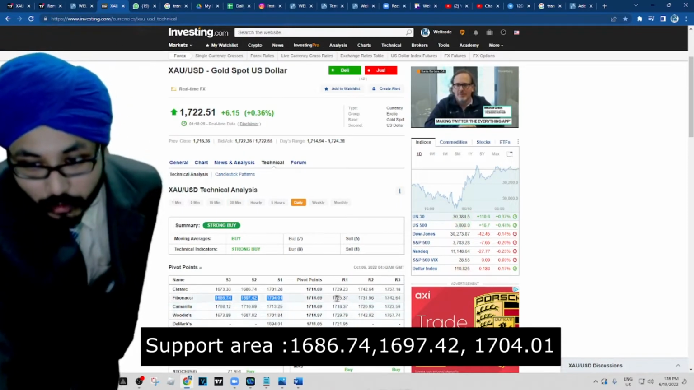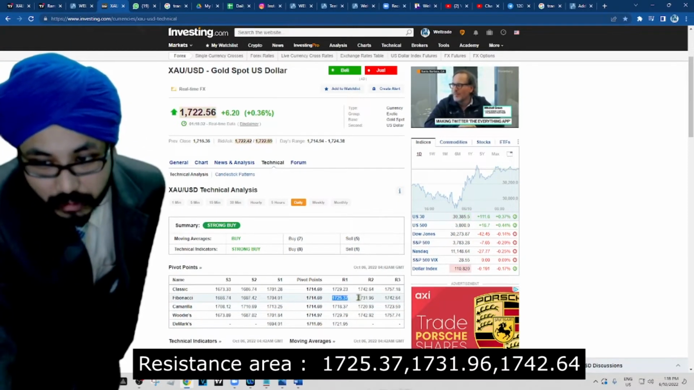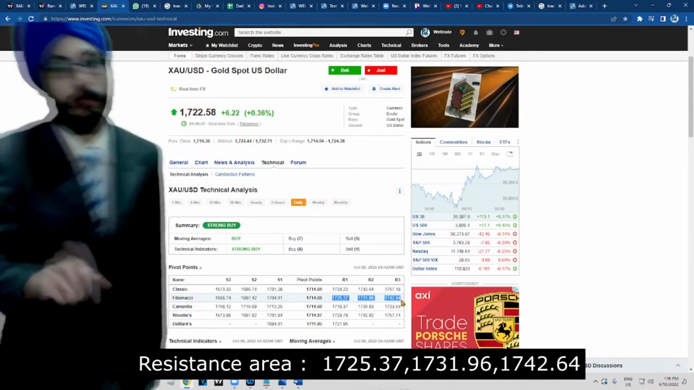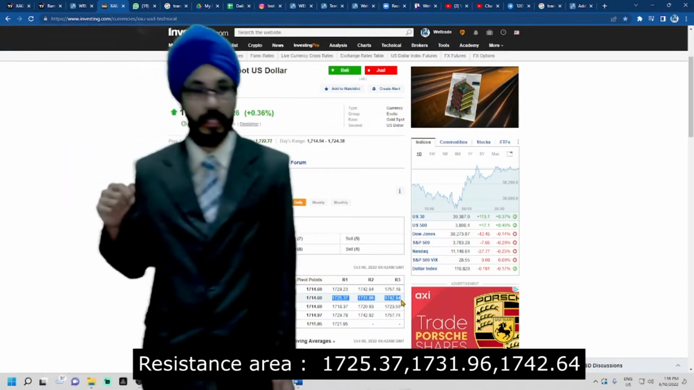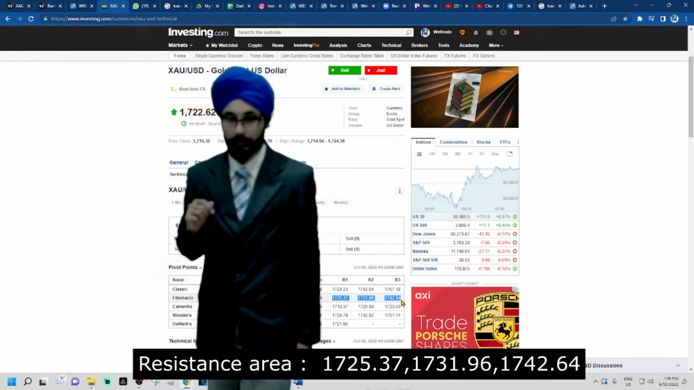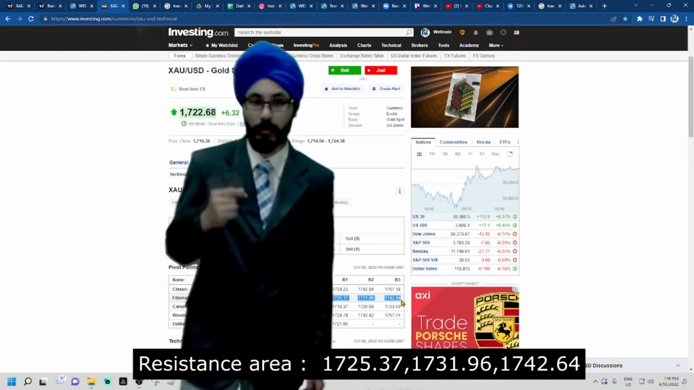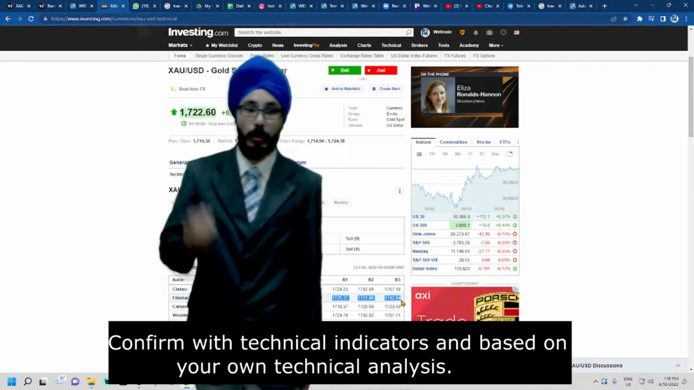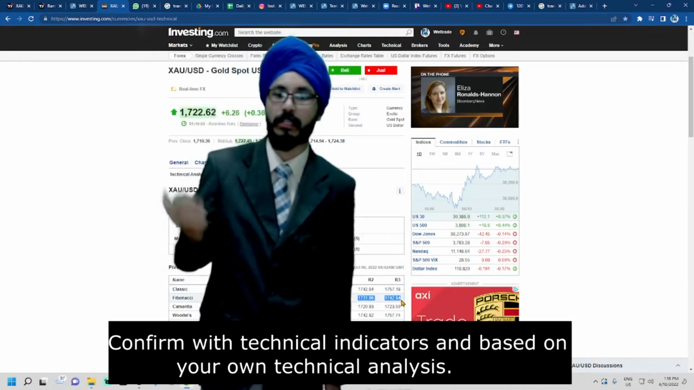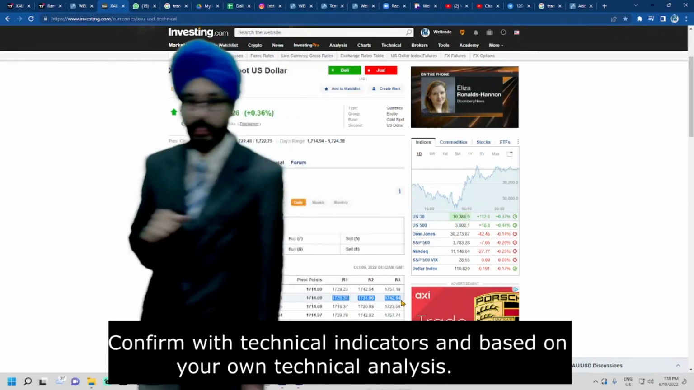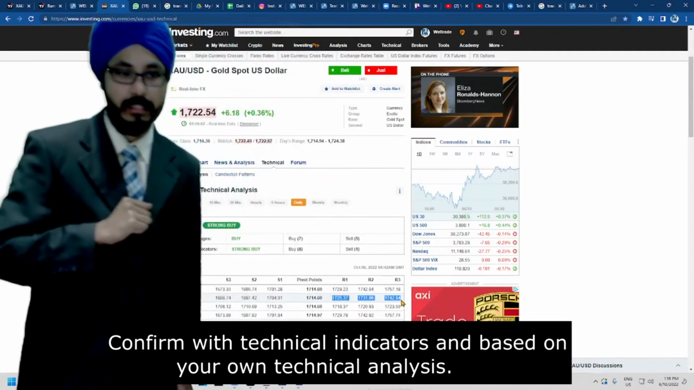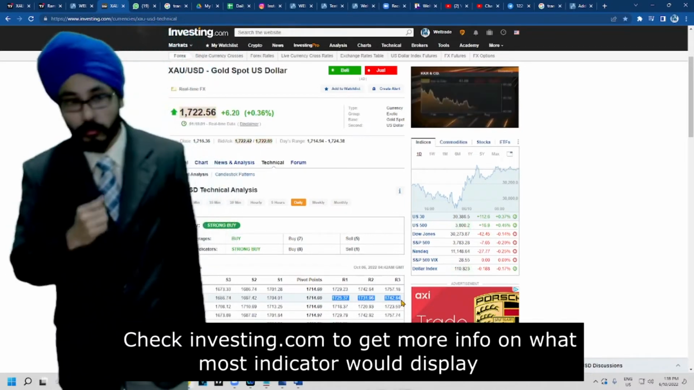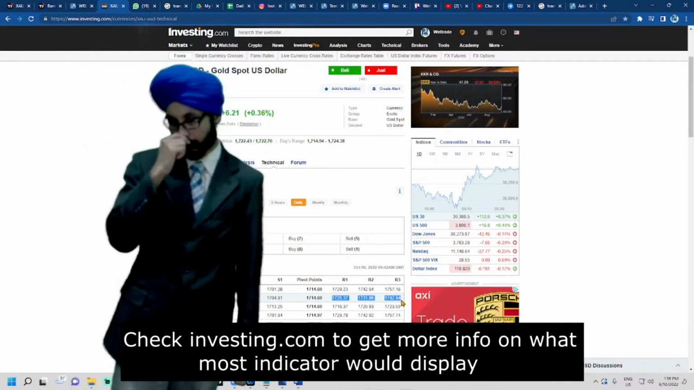And for the resistance points, we have 1725.37, 1731.96, and 1742.64. These are the support points and these are the resistance points that we are looking at on the daily time frame. If we would like more confirmation, we have to see what our technical indicators are saying, so that we will know whether we are going to use the support or the resistance. As we can see in the summary and also in our technical indicators, it is indicating a strong buy, which means that we will have to look at our support points in order to place a buy.